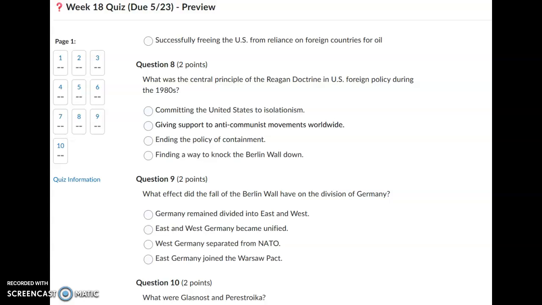Question 9. What effect did the fall of the Berlin Wall have on the division of Germany? Germany remained divided into East and West. East and West Germany became united. West Germany separated from NATO. East Germany joined the Warsaw Pact.